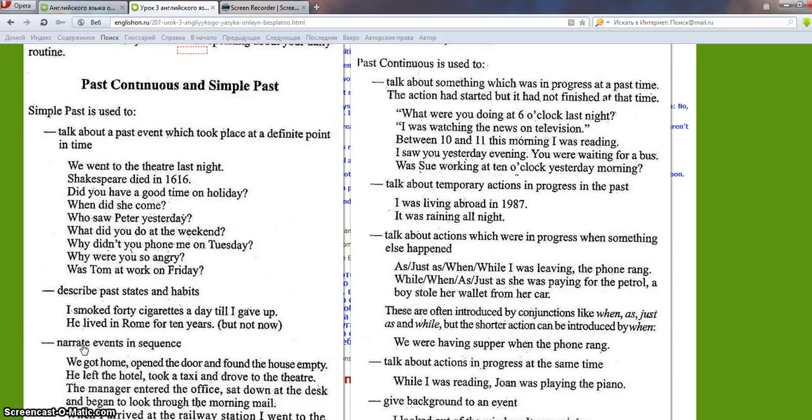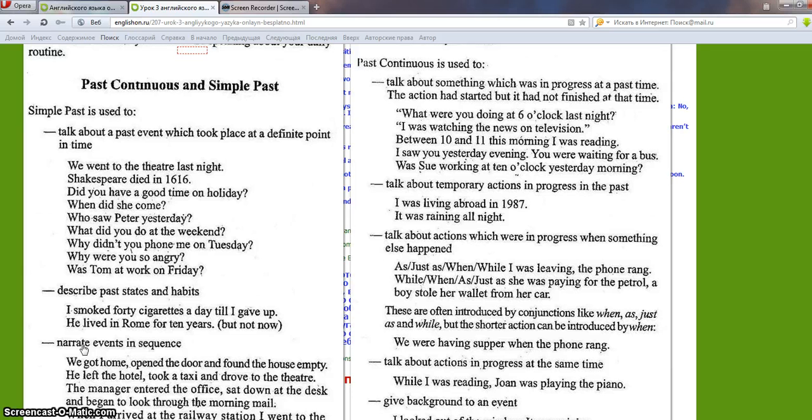Thank you. Today I'm going to devote the lesson to past continuous and simple past. So, simple past is used when we talk about the past event which took place at a definite point in time. For example, we went to the theatre last night. Shakespeare died in 1616. Did you have a good time on holiday?